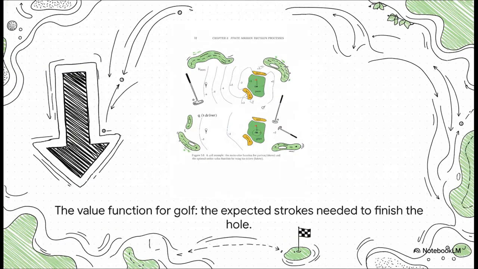reward. Check out this other great example, this time from golf. Now in golf, a lower score is better, of course. These lines show the value of any spot on the course, which is just the number of strokes you'd expect to take to get the ball in the hole. The value is -1 when you're on the green, -2 when you're a bit farther out, and so on. So the player, our agent, wants to take shots that basically move them downhill along this value map, getting closer and closer to that hole.